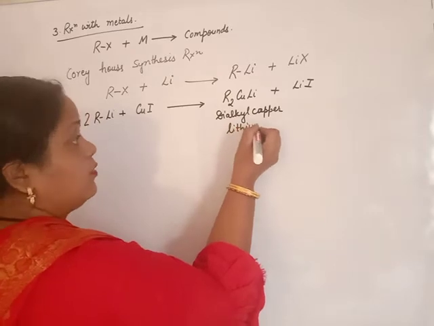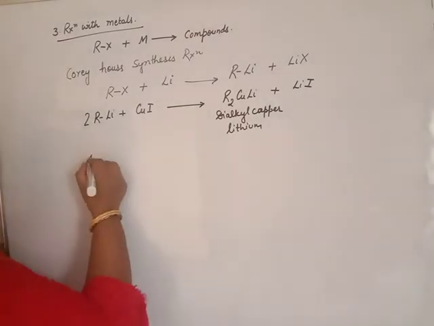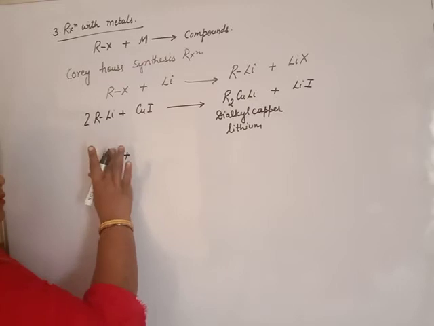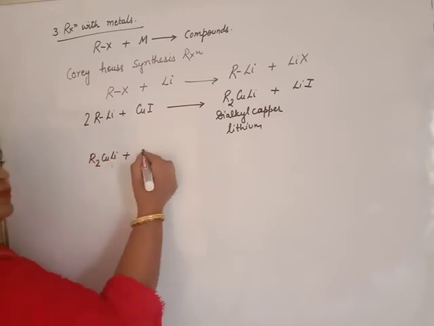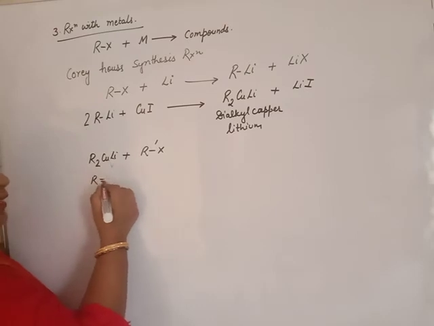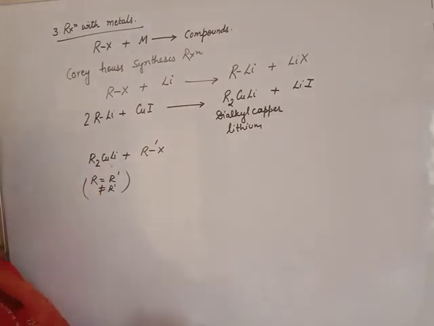This dialkyl copper lithium again reacts with haloalkane, either the same or different. This R and R dash may be similar, may not be similar. Clear?